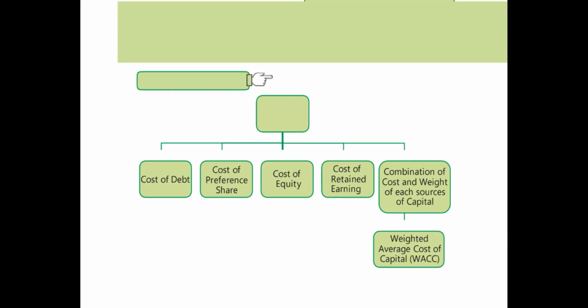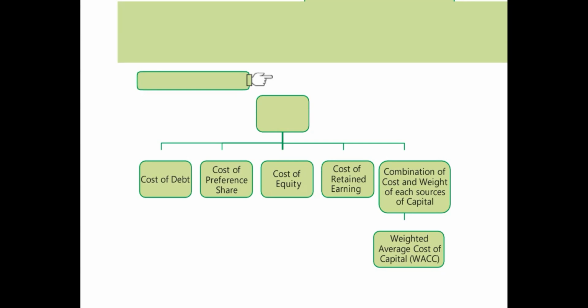Cost of preference shares is also a very important kind, right? Now preference shares you will be issuing to the public. Now how much are those preference shares going to cost a company? Similarly, for the equity share, you need to calculate the cost of equity shares and the cost of retained earnings.